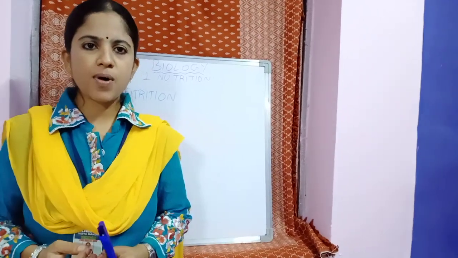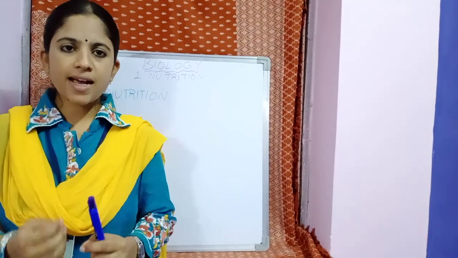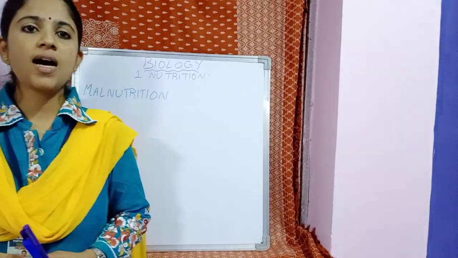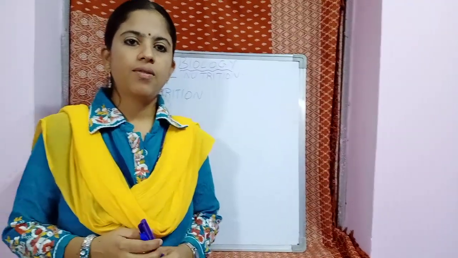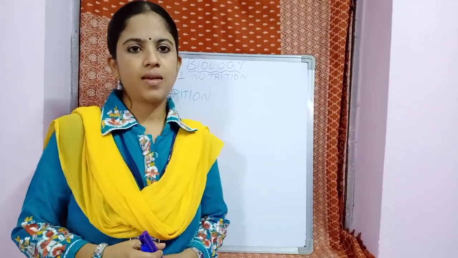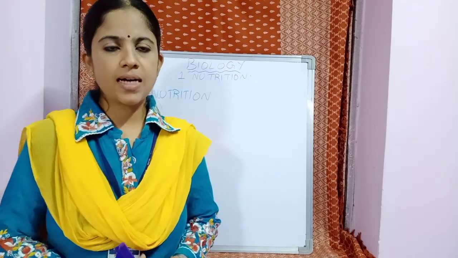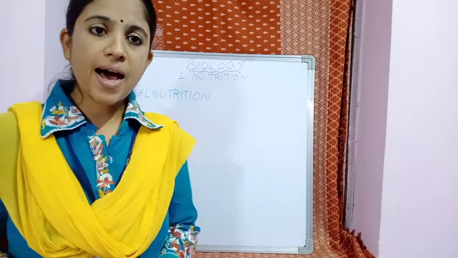So it is very important to take the food in the right manner, the food which has the right amounts of carbohydrates, proteins, vitamins, fats and other minerals. And such a diet is known as a balanced diet.